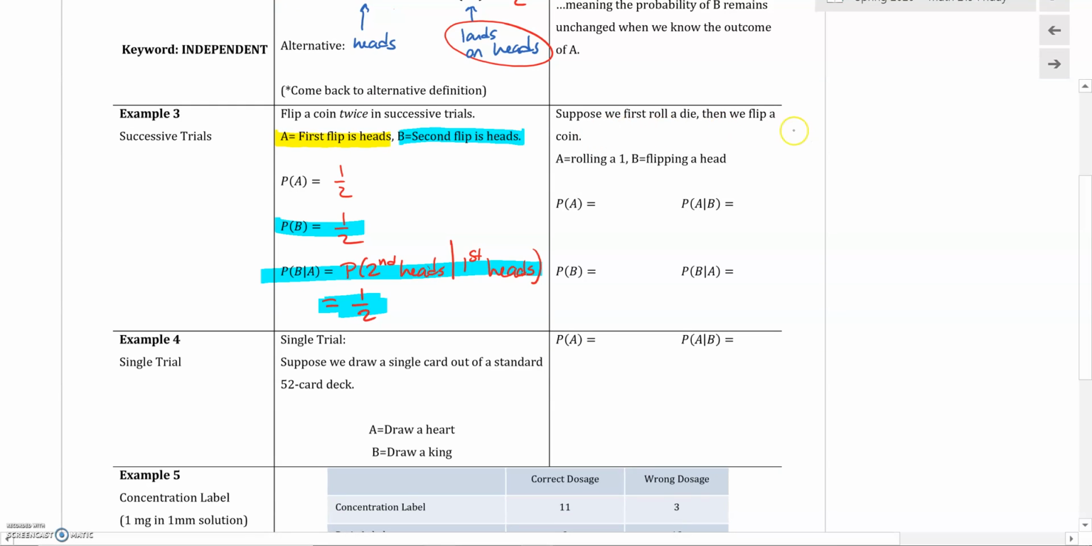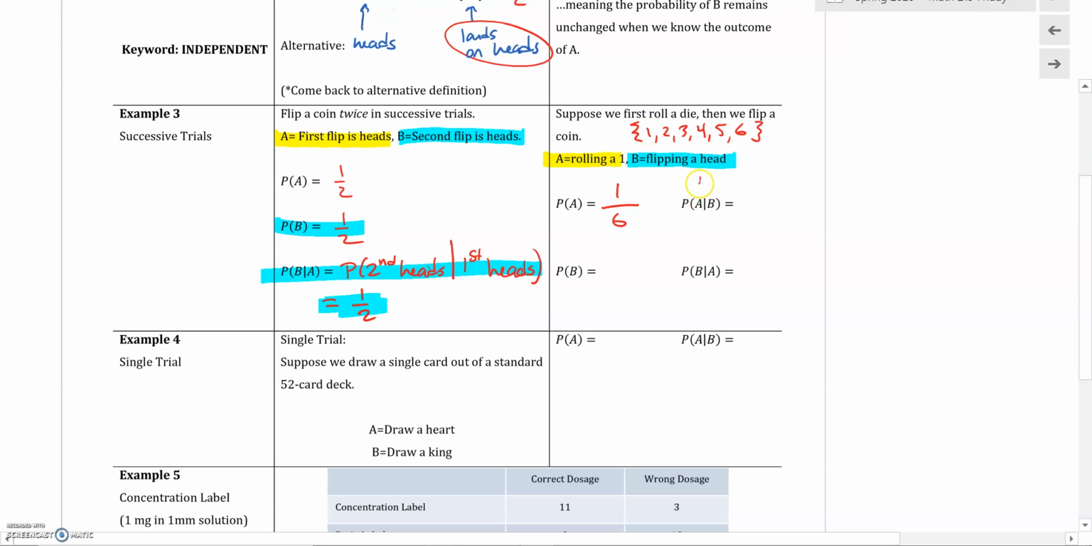Let's take a look here. Suppose we roll a die and then we flip a coin. A is going to be the event that we roll a 1. B is the event that our coin shows heads. All right, so remember, when we're rolling a die, our sample space is 1, 2, 3, 4, 5, or 6. So the probability of rolling a 1, well, out of the 6 possibilities, there's only one way to get it, right? There's only one 1 in that list.